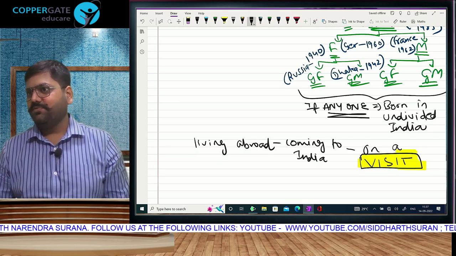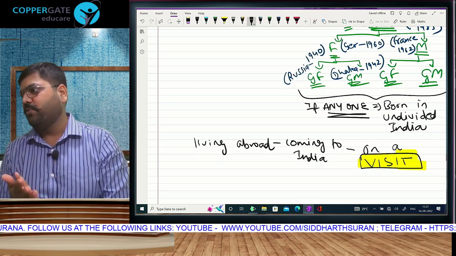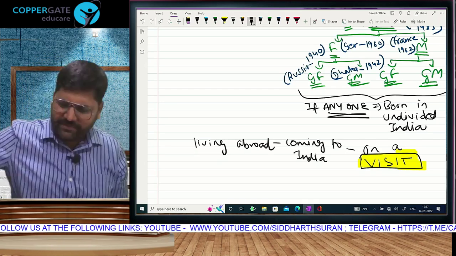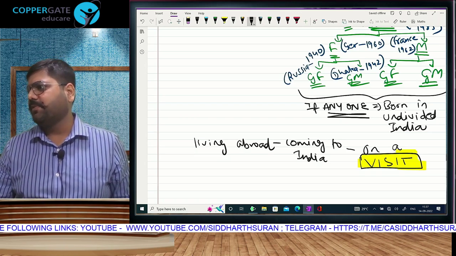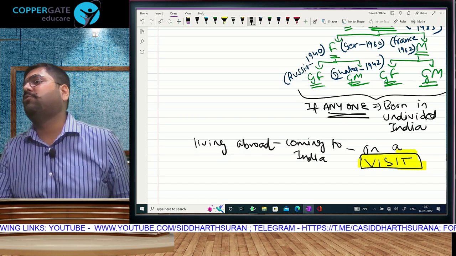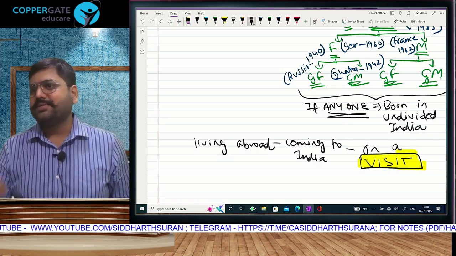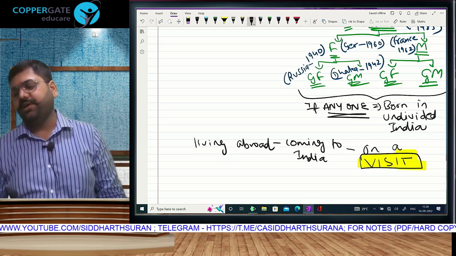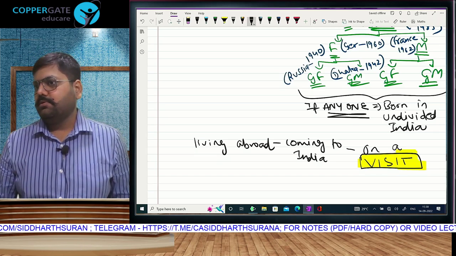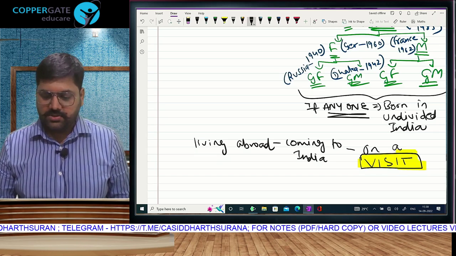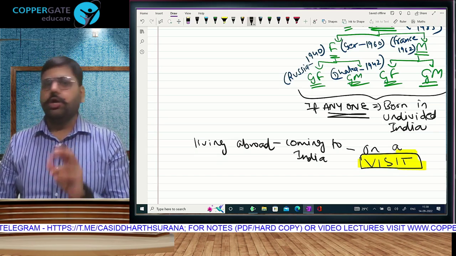Understood? Which is why we want you to stay for a longer period. But after 55, you are leaving because you don't want to touch 60. Don't worry, don't touch 60. Or even if you touch 60, don't worry. We will not make you a resident. We will make you a resident only after you touch 182. Because the 63, 65 condition is not applicable. Enjoyed it? Understood?